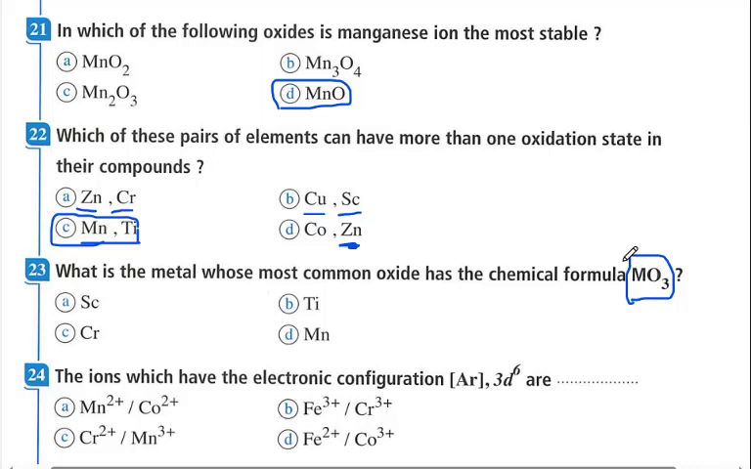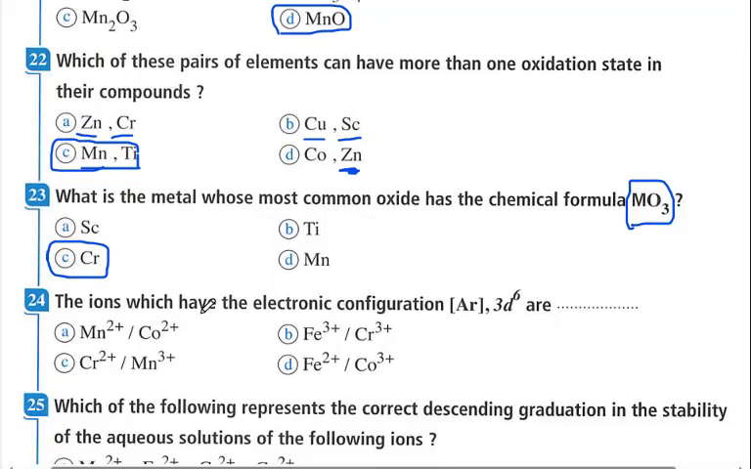It loses all the electrons: the 1 electron of the 4s and 5 electrons from the 3d, so it is chromium here in group 6B. Its common oxidation state is positive 6. Okay, which ion has the electron configuration 3d6? Manganese positive 2: manganese 25, 4s2 and 3d5, loses 2 electrons from the 4s, so the 3d contains 5 electrons, so this choice is not correct.